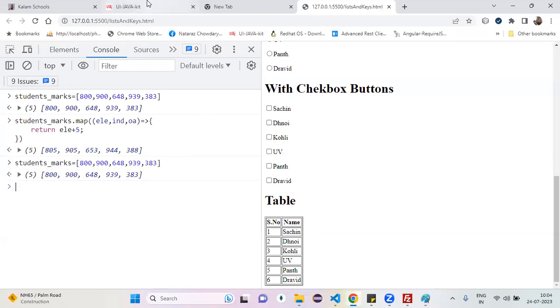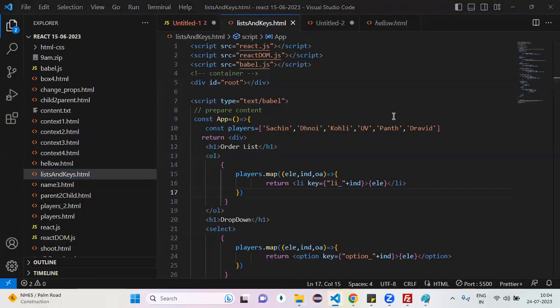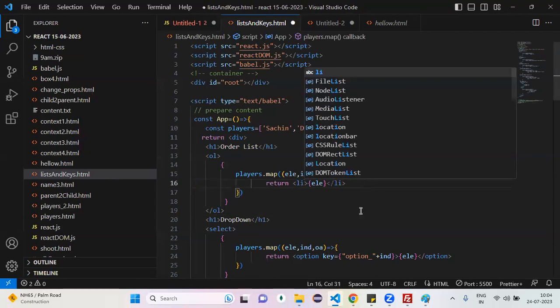Okay, cool. Another question I have is, in the source code that you just wrote, we are passing a key for li and option, all the stuff. Why is this required? This is only for preparing the list by us, but rendering is done by whom? React people, right? To find the unique identity, they ask for one key.